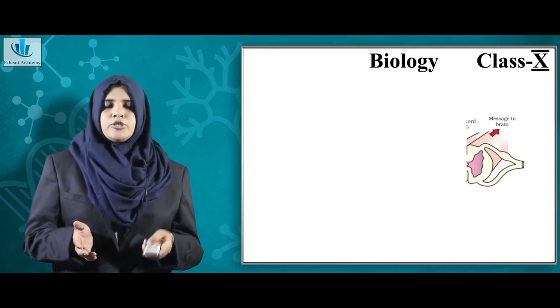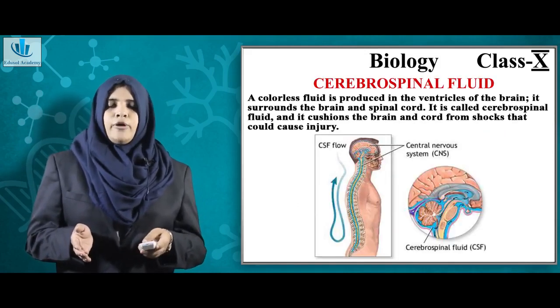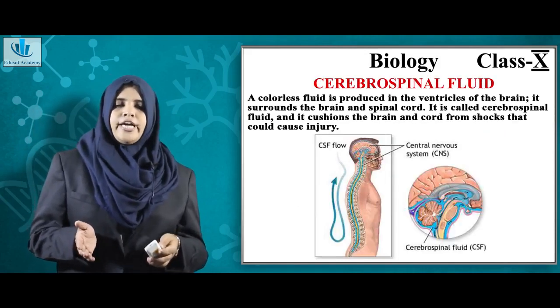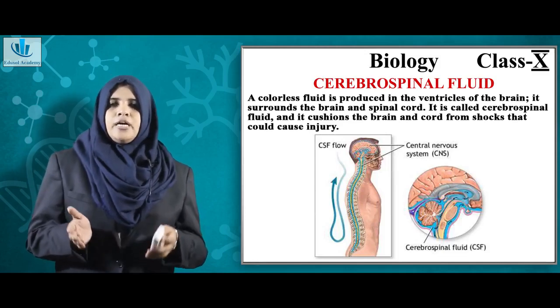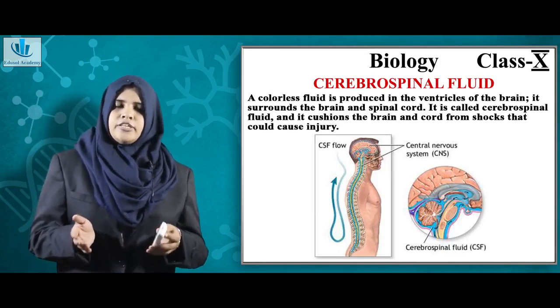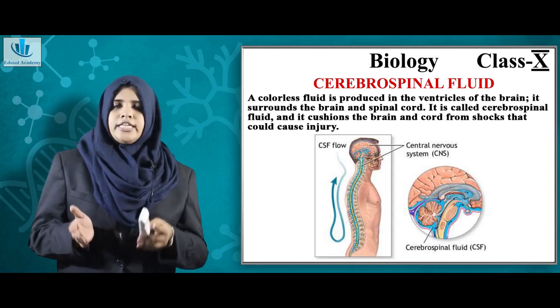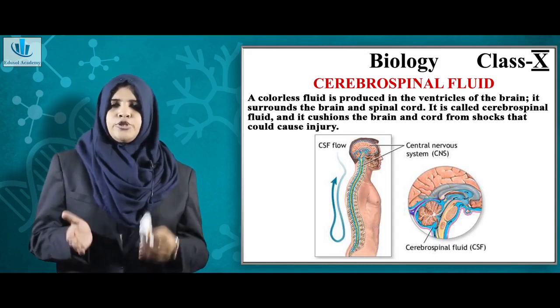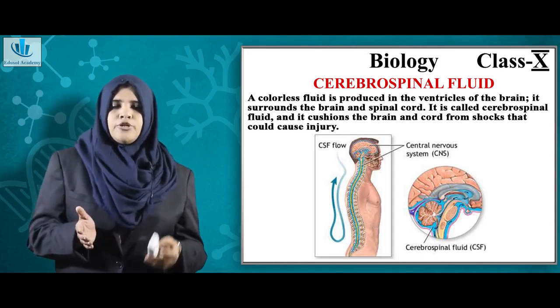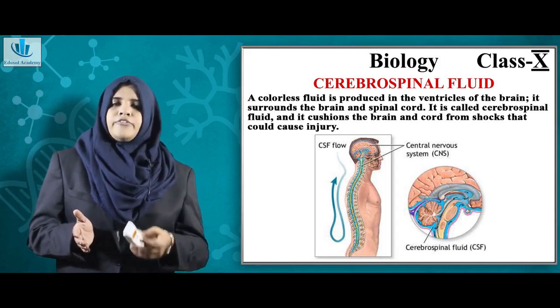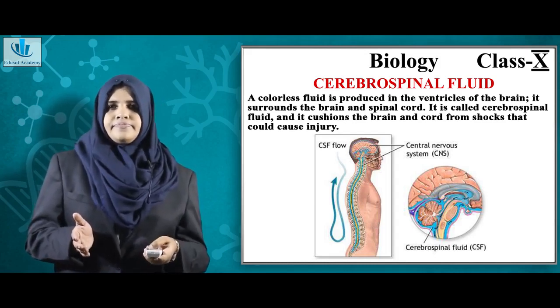Now a little bit about cerebrospinal fluid. Your brain and spinal cord are protected by a fluid which is secreted from the brain itself. This fluid gives a cushioning effect and protects your brain and spinal cord from injuries.